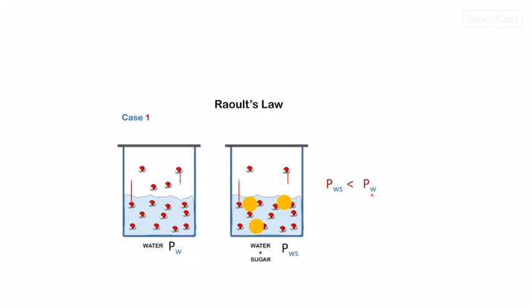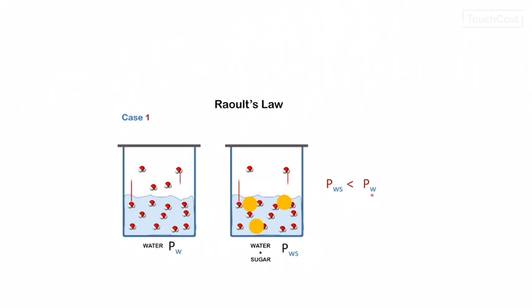Now we can see the vapor pressure of solid in liquid. Now the solid we have considered here is a non-volatile component. Now what happens to the vapor pressure of the solvent water when the non-volatile solute is added? If you look at case 1 where only water molecules are present, you can see water molecules in the vapor phase. In the second case, you have added some sugar into the water and the number of water molecules present in the vapor phase is now only 2 as shown in the figure.